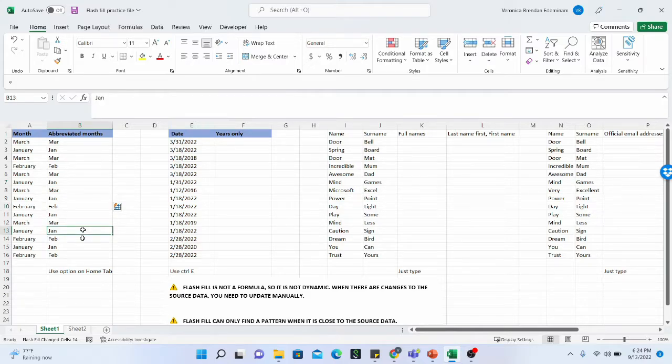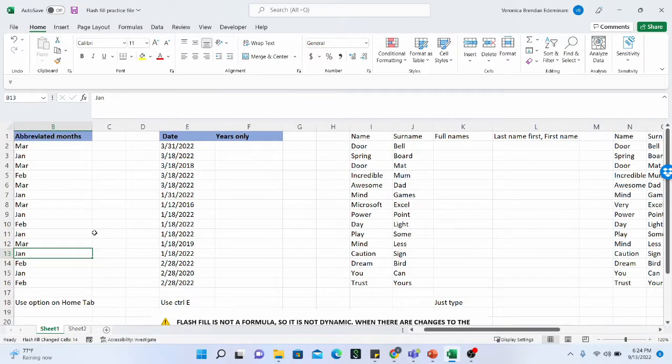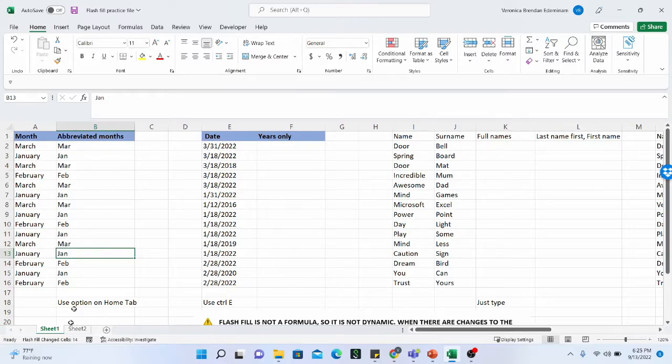It is also very important to note that after I have done my flash fill, when you look at the bottom left of your Excel file, you're going to see this information: flash fill changed cells is 14. If you count, you're going to see that it was 14 cells.